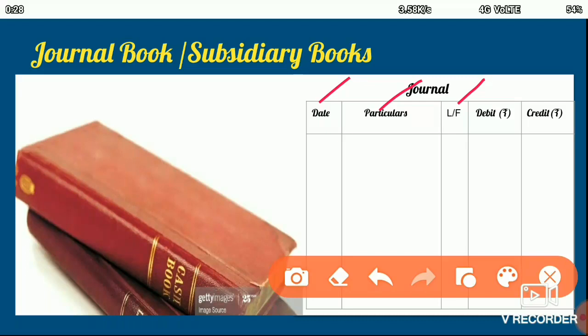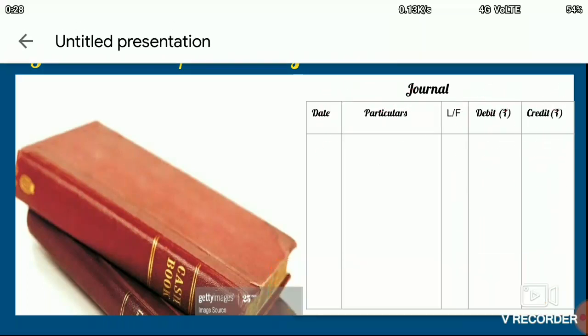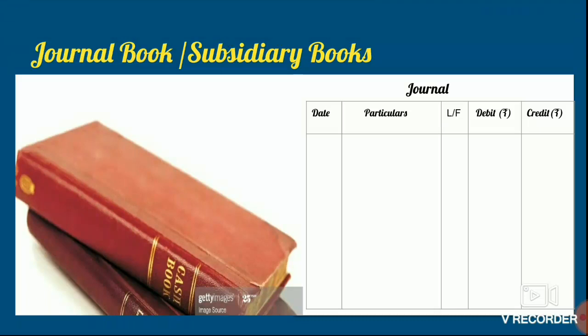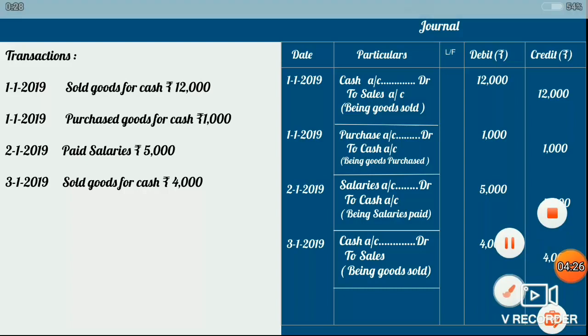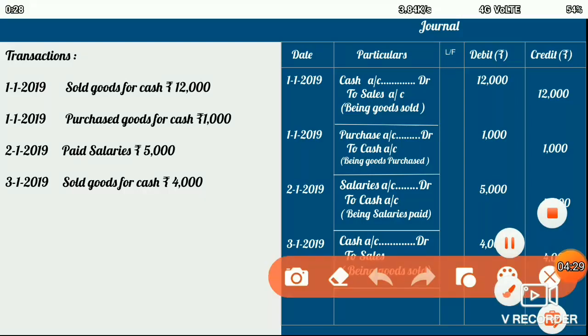So the page number of the ledger is entered in this column, followed by the debit column and the credit column. These are the columns for writing the amount of debit and the amount of credit. So let me show you a few examples of the recording that is made in a journal. Here my main idea is to show you the picture of the journal book.